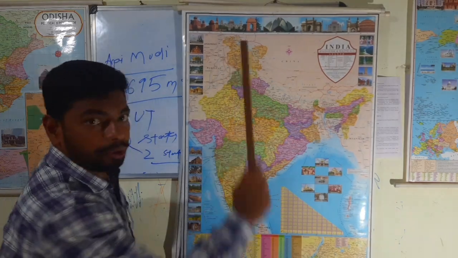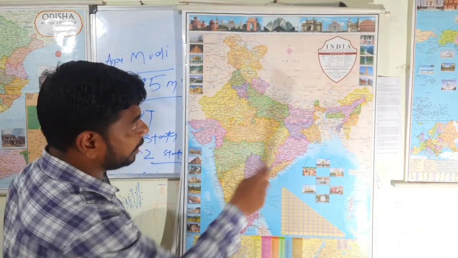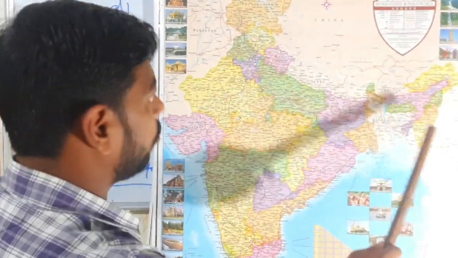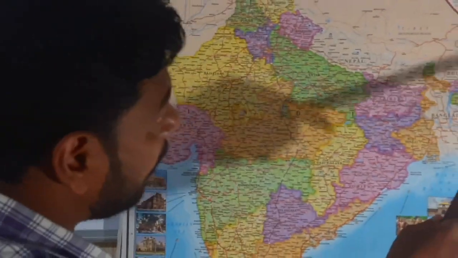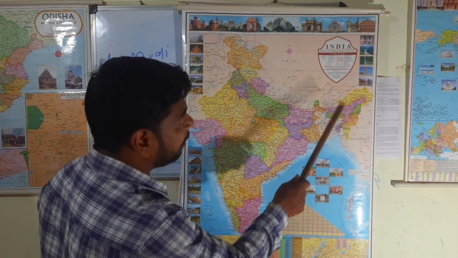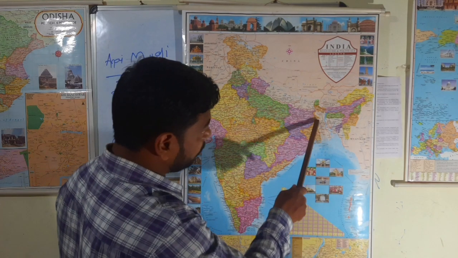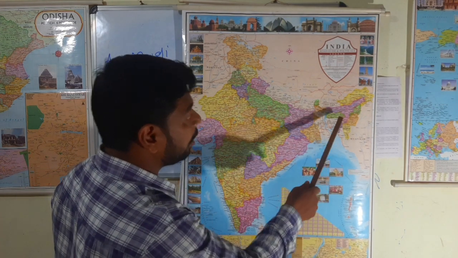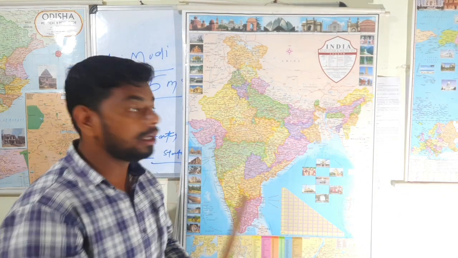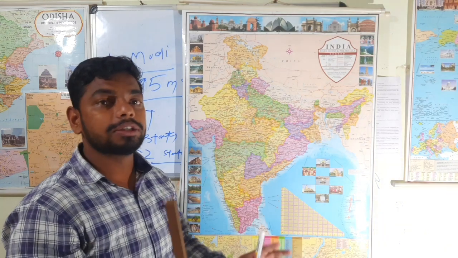Ladakh and Jammu and Kashmir, 2 union territories. Clear? Himachal Pradesh, Uttarakhand, 2 states, Sikkim 3, Arunachal Pradesh 4, and then here Nagaland, Manipur 5, 6, Mizoram 7, Tripura 8, Meghalaya 9. So 9 states and another 2 states, West Bengal and Assam, which have hilly regions. So in all, total 11 states and 2 union territories where the Indian Himalayan regions are spread.